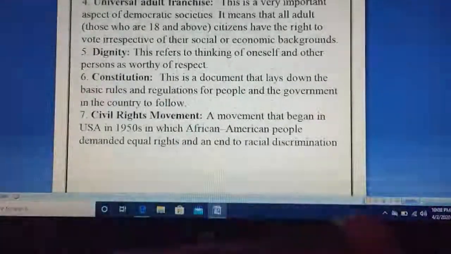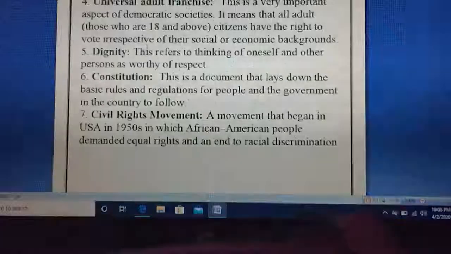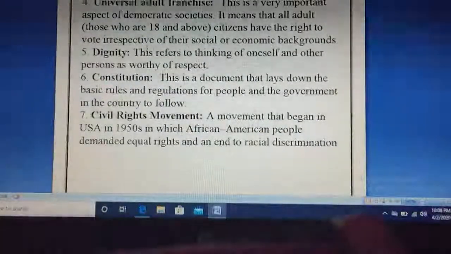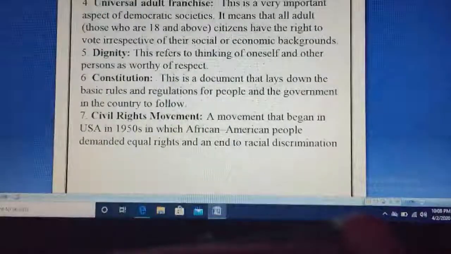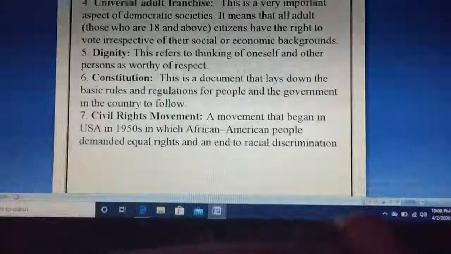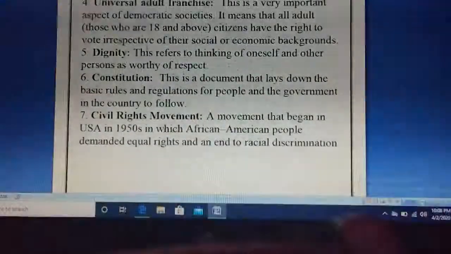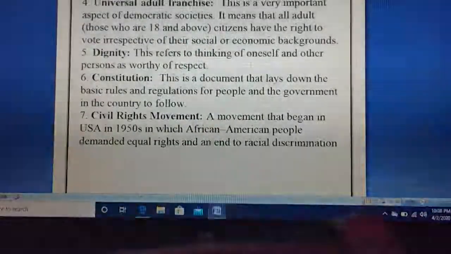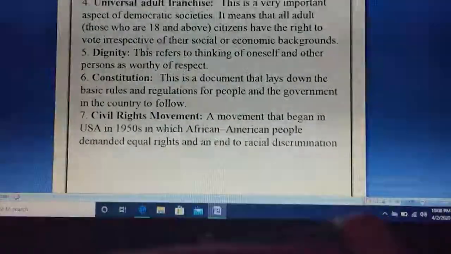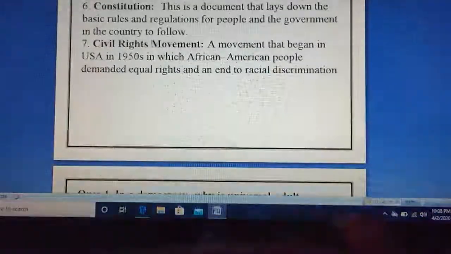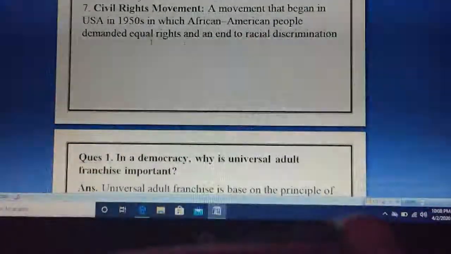Next is the civil rights movement. We have discussed it under the Rosa Parks incident. It was a movement that began in the USA in the 1950s, in which African American people demanded equal rights and an end to racial discrimination. Afro Americans demanded equal rights, and this led to the end of the racial discrimination which was prevalent in America.